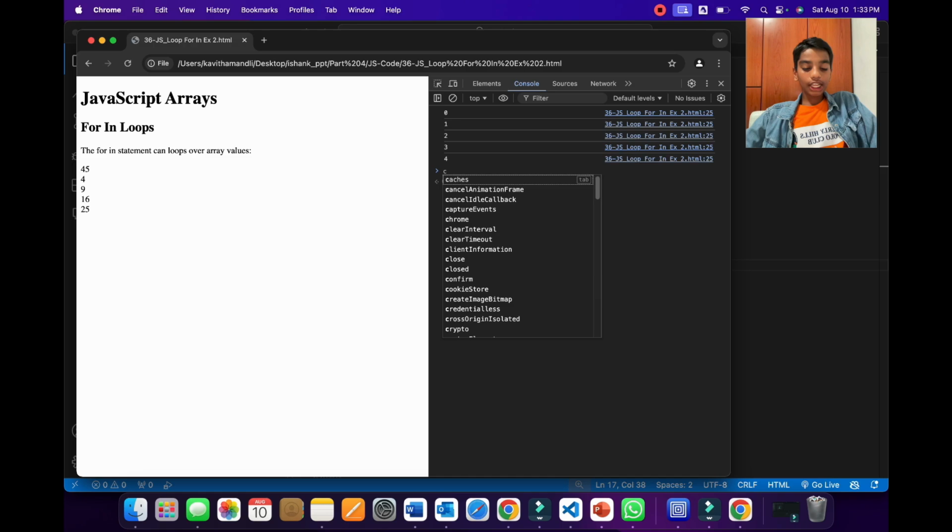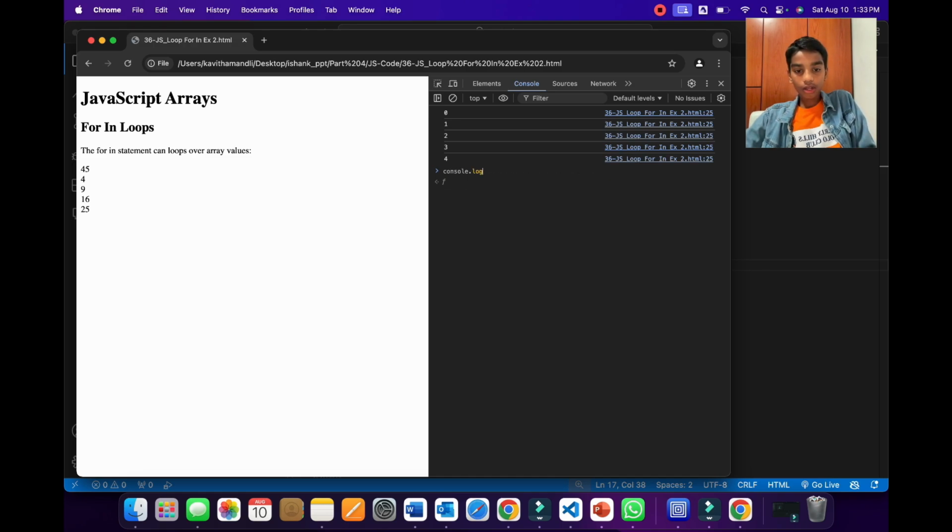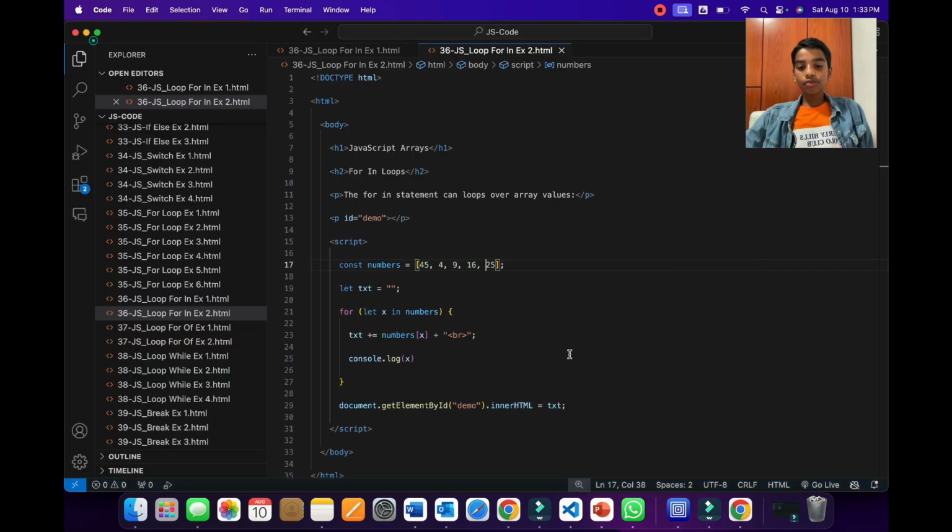And we can even write them multiple times. So console.log, but as you can see over here, it is getting a reference error because we're not in the for scope over here. So now let's go back to the PPT to learn more.